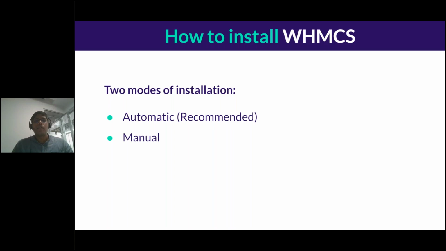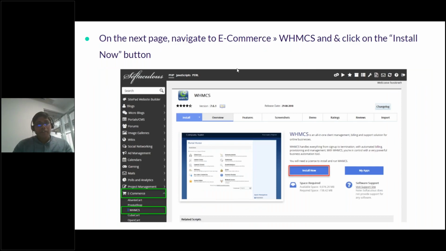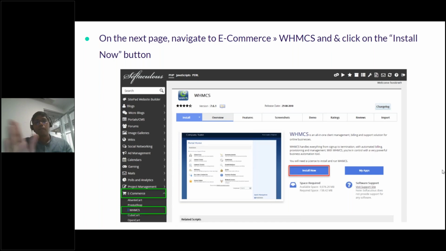Let's move on into the walkthrough for our automatic installation process. We will cover this automatic installation, as I said, via Softaculous Apps Installer that's available within cPanel. So you log into your hosting account where you want to set up WHMCS, and you locate Softaculous Apps Installer. You click on that and you reach this page. To the left of the screen, you have a menu which is always available. You click on e-commerce followed by WHMCS. When you do that, the page to the right opens up. You simply click on install now.